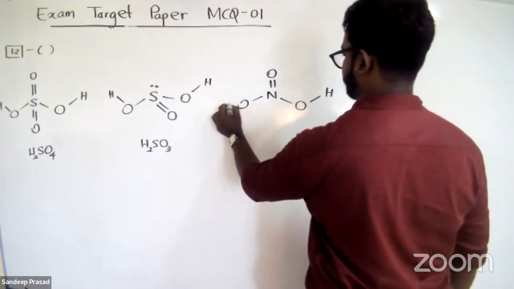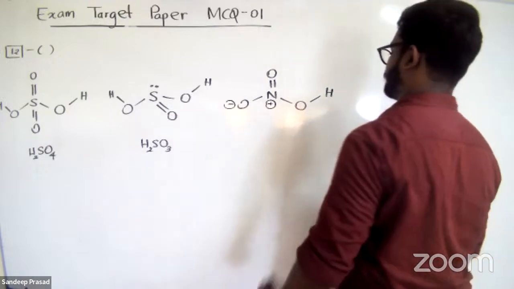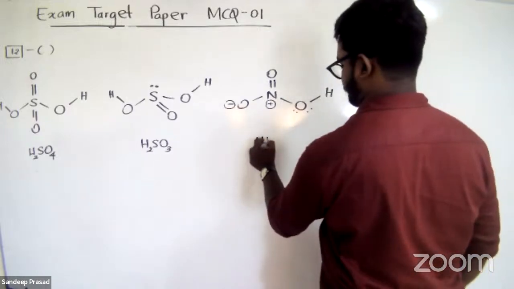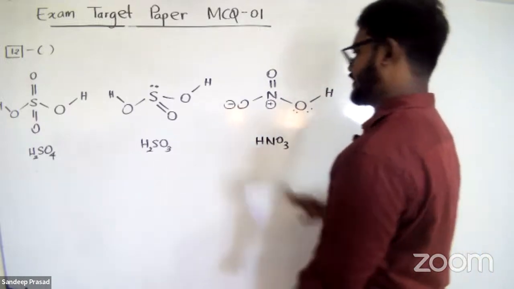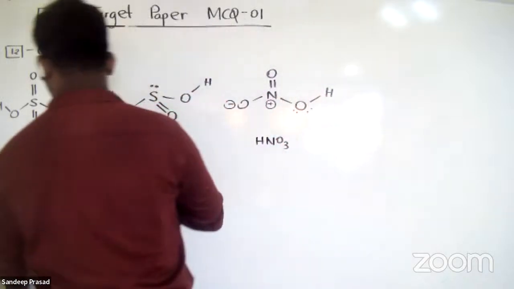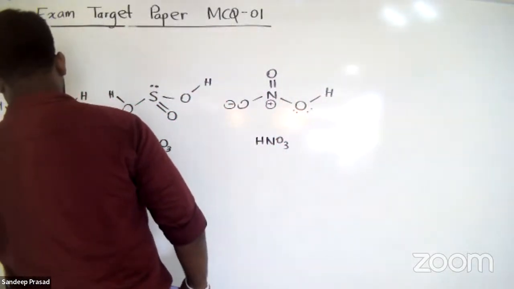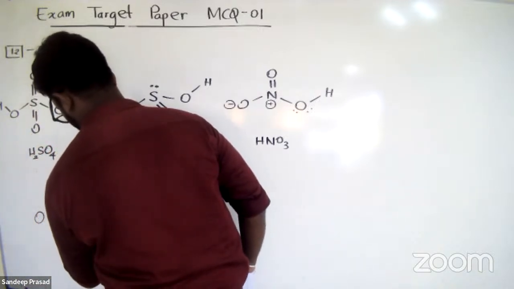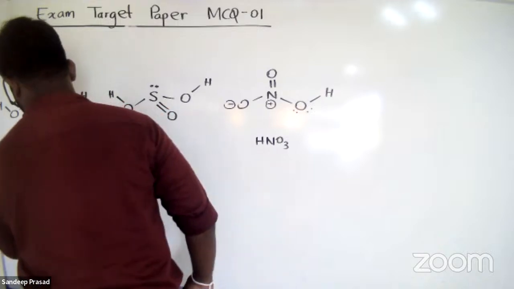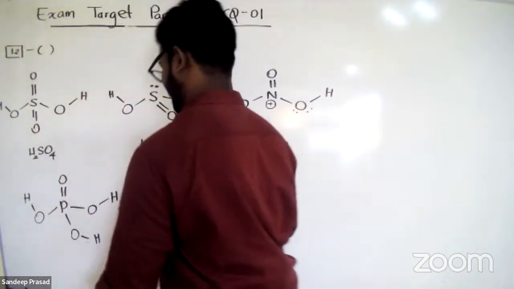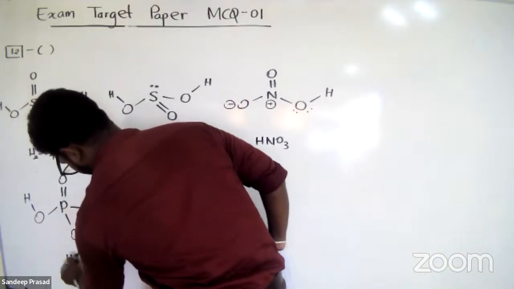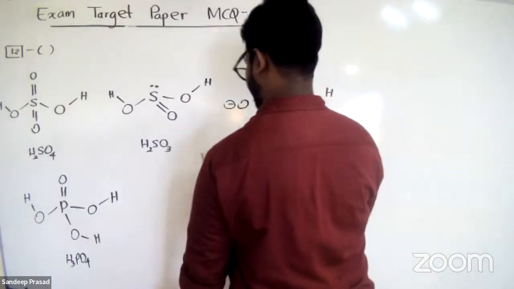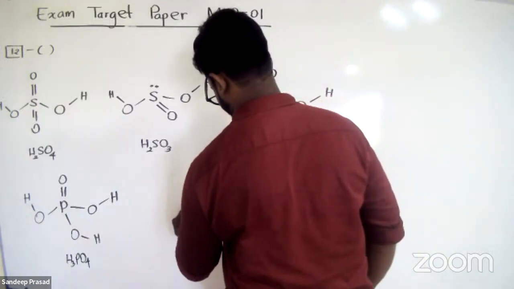Next one, phosphoric acid, H3PO4. And the next one is perchloric acid, HClO4.